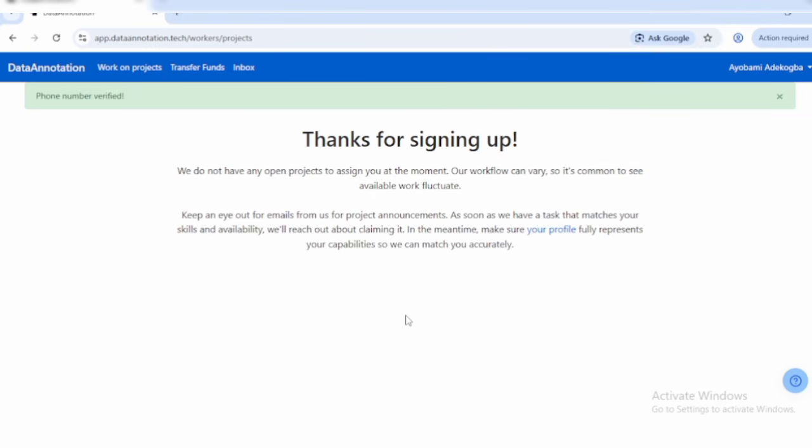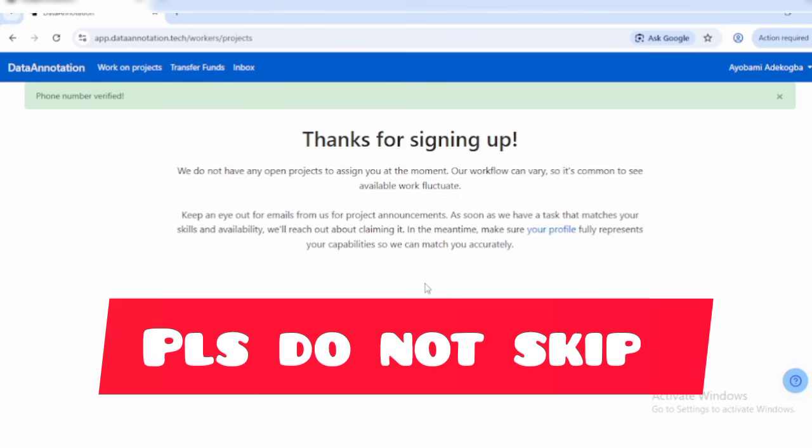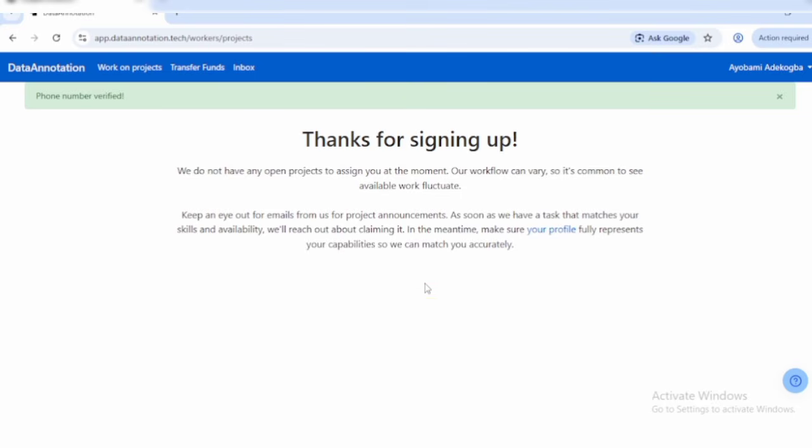And it is very important. Most people actually stop right here, and this part is very important. You just want to set up your profile, and this is the most important part, because if you don't set this up in the proper way, you won't get access to the projects on Data Annotation.